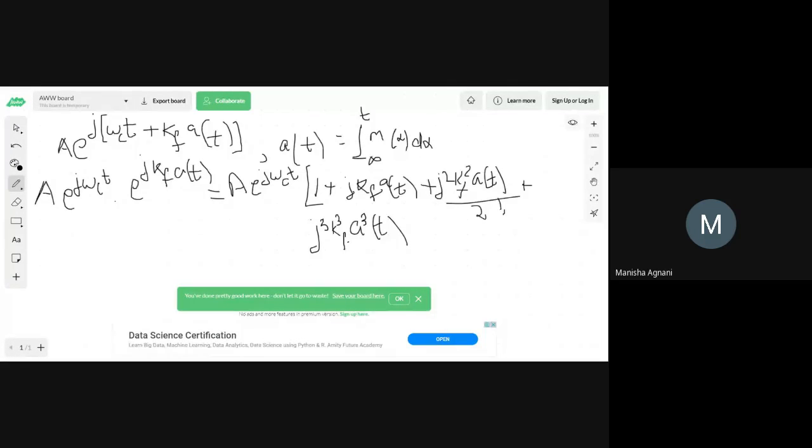This should be a square. Okay, and this will go on.